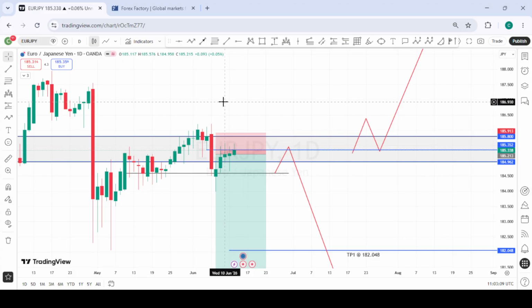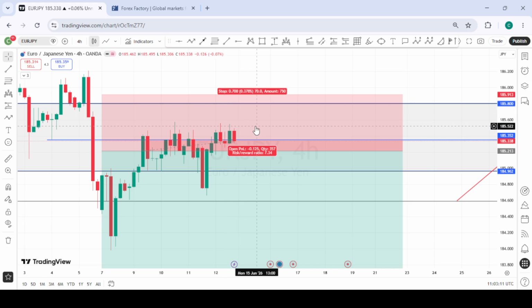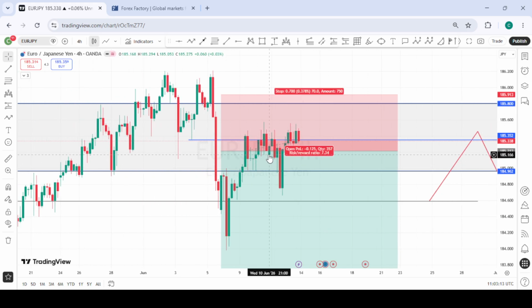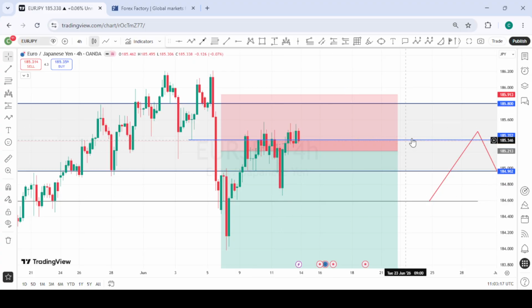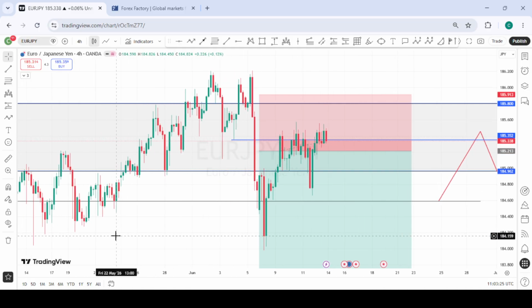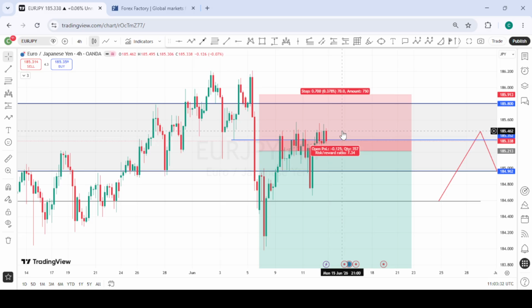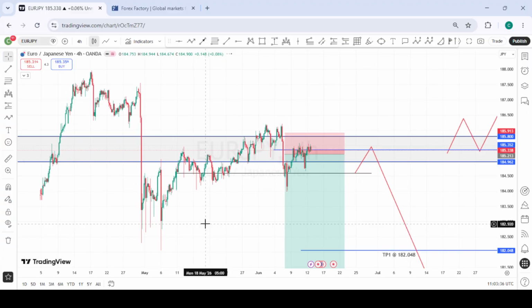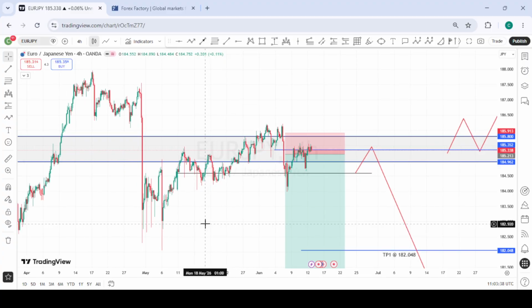So we got our entry, I think somewhere here, and then price moved into profit, and all of a sudden pulled back into our entry area. So we are currently in a drawdown on this position, which we are still going to hold on to, and possibly by Tuesday, if the policy rate for the JPY is released, it might likely give us the momentum we are looking forward to the downside. So we are still holding on to this position on EURGBP.